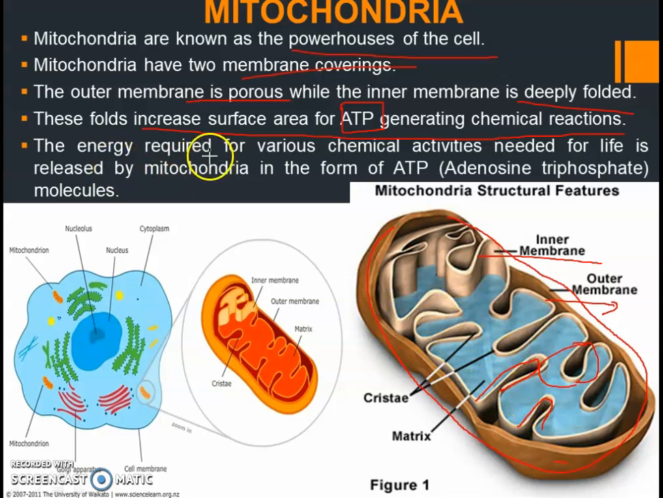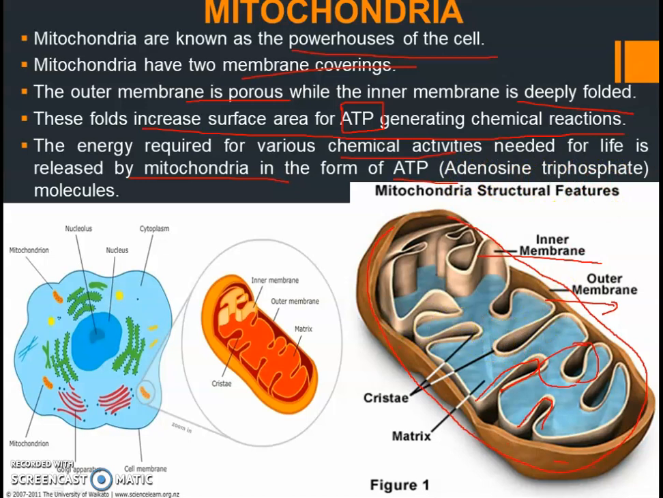Okay, and the energy required for various chemical activities needed for life is released by mitochondria. So who is acting as the powerhouse? It is the mitochondria. And in what form are they storing energy? They are storing it in the form of ATP, which is adenosine triphosphate. So the energy the cell needs comes from the mitochondria, released in the form of ATP, adenosine triphosphate.